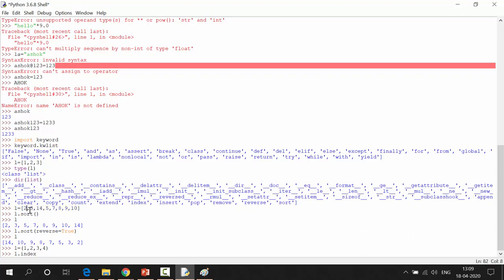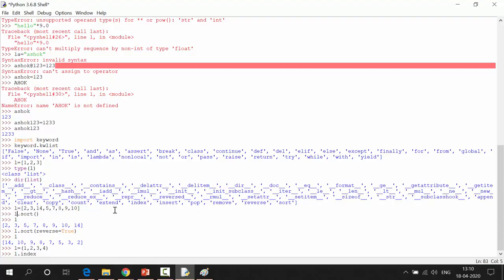If 2 comes 2 times, then if I use L dot count of 2, it will show it occurred 2 times. Extend: if I have one more list and want to add that list to this list, then I'll use L dot extend of another list. Index: if I want to see the index position of an element, index position always starts from 0.